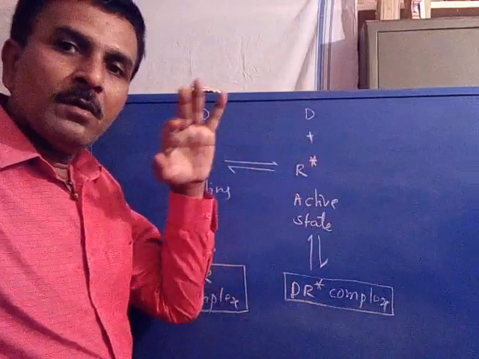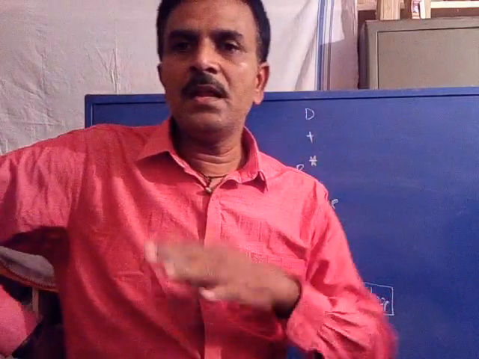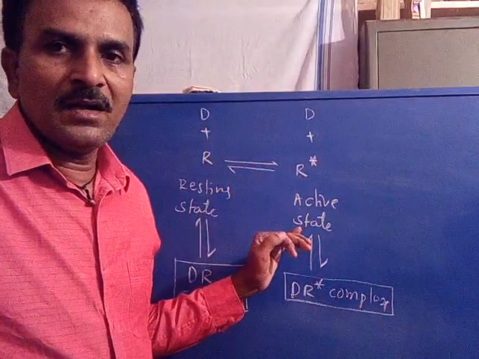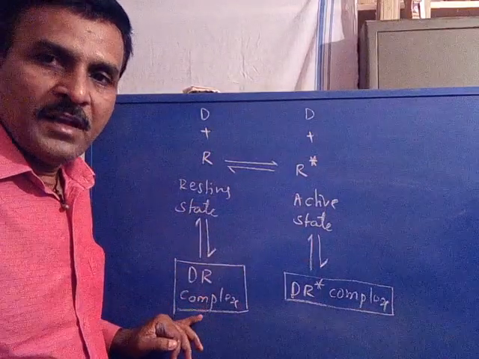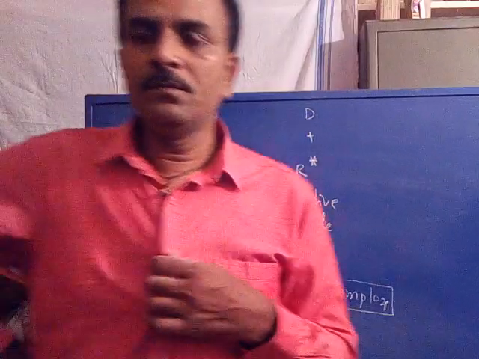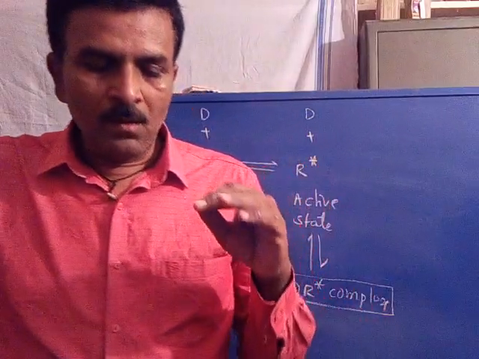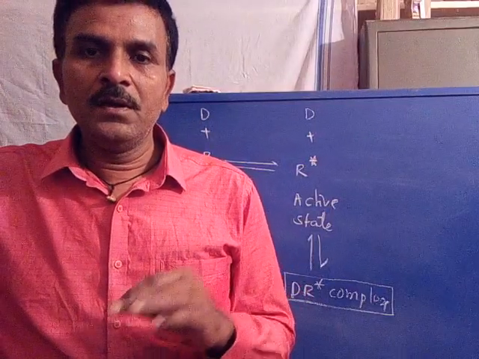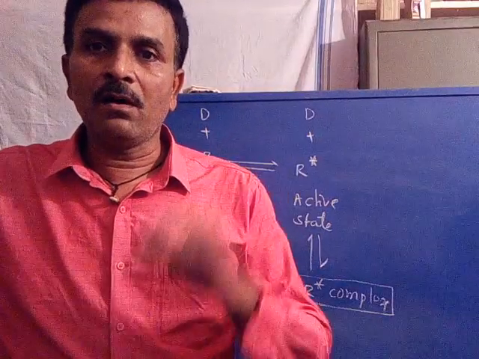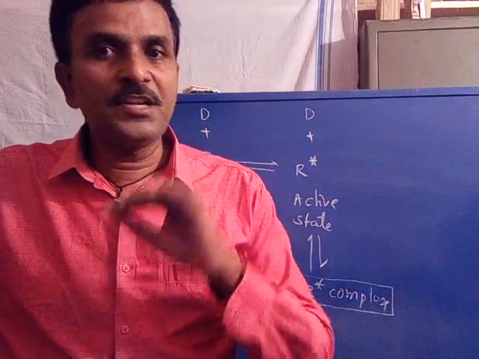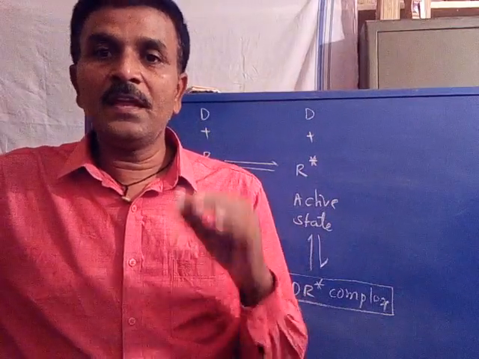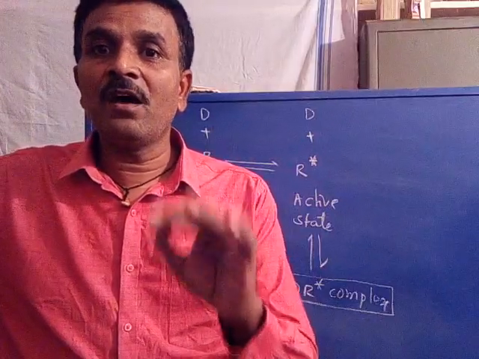A drug may be bound with any conformation of a receptor, that is active conformation or a resting conformation, to form DR complex as well as DR star complex. Is it clear? Now coming to agonistic drug. An agonistic drug always initiates the equilibrium towards DR star. Any agonistic drug will initiate the equilibrium towards the DR star formation.